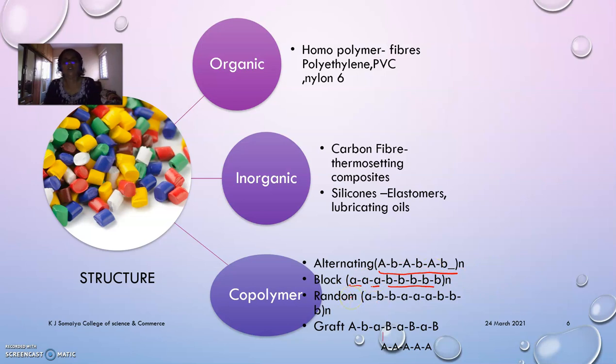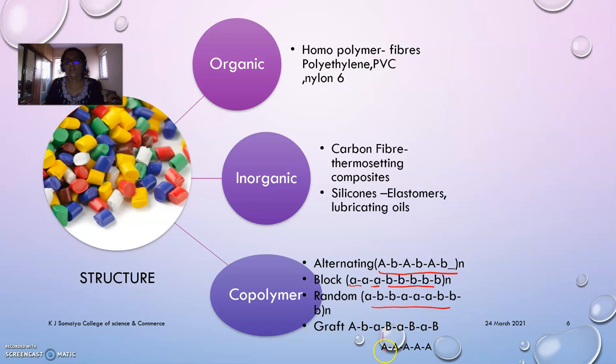So there is no order in any fashion. The two monomeric units may combine or react with each other based on their chemical properties. If they are very close to each other, we can end up with the formation of a random copolymer. And the fourth way of reacting these monomeric units is like a graft. So we have a backbone of, say, AB, AB, AB units.